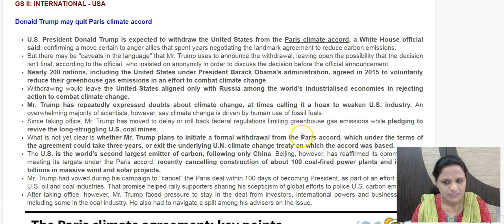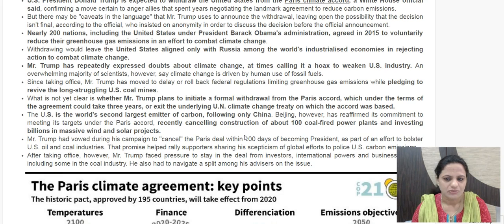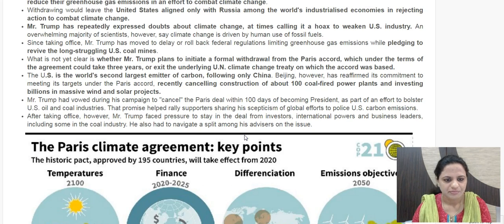And what the US President is specifically targeting is the coal mines. So US coal mines have been struggling for long for revival, and coal is going to result in carbon emissions. So that is why, to revive this industry specifically, efforts are now being made, and it is feared that the US may opt out of the Paris Climate Agreement.